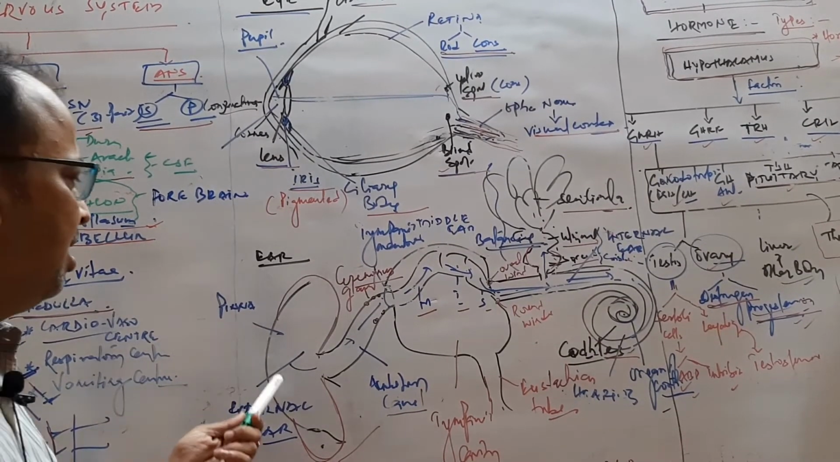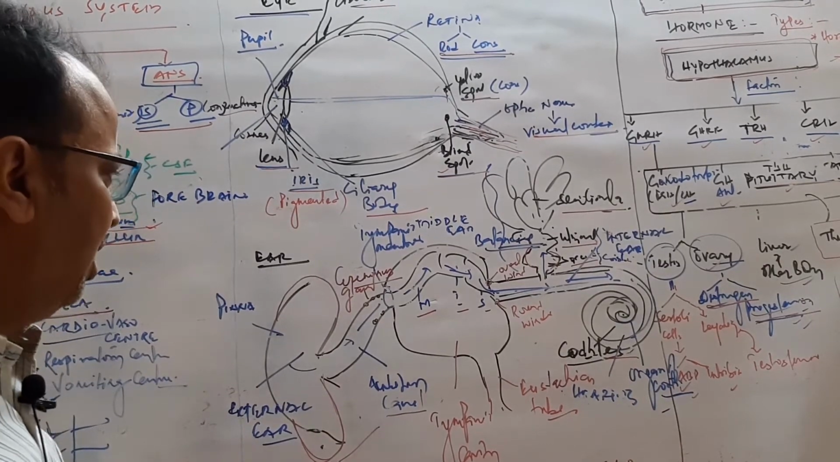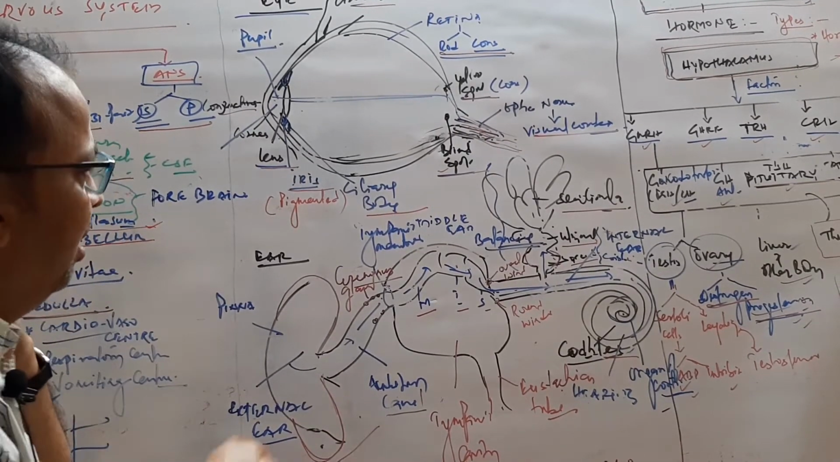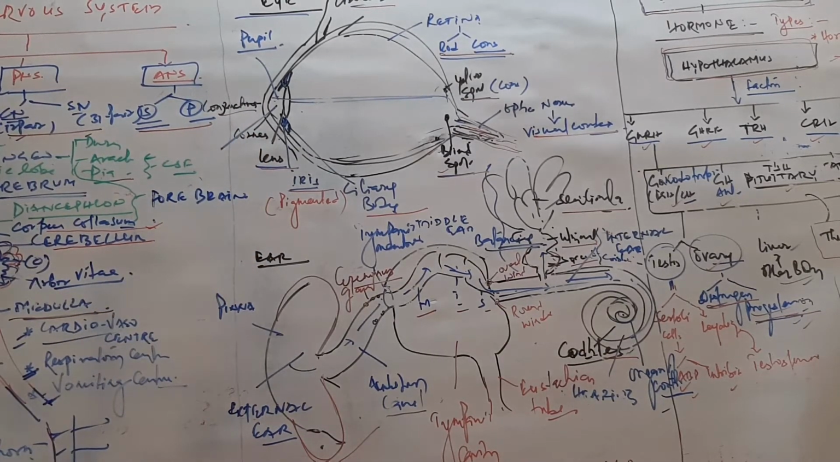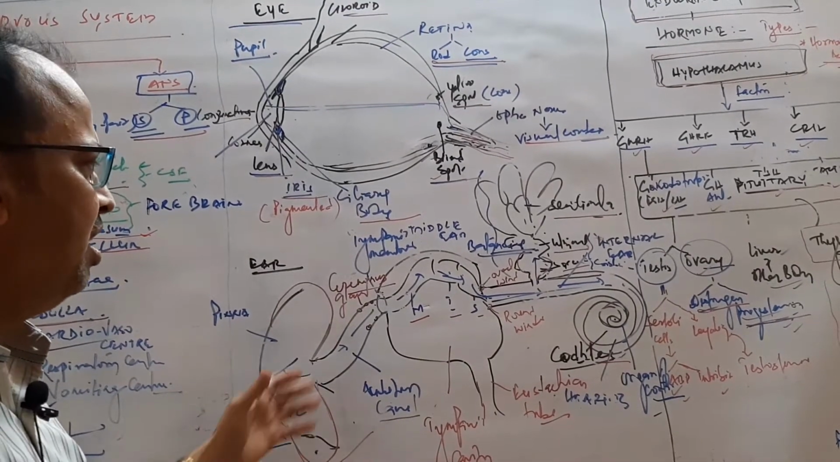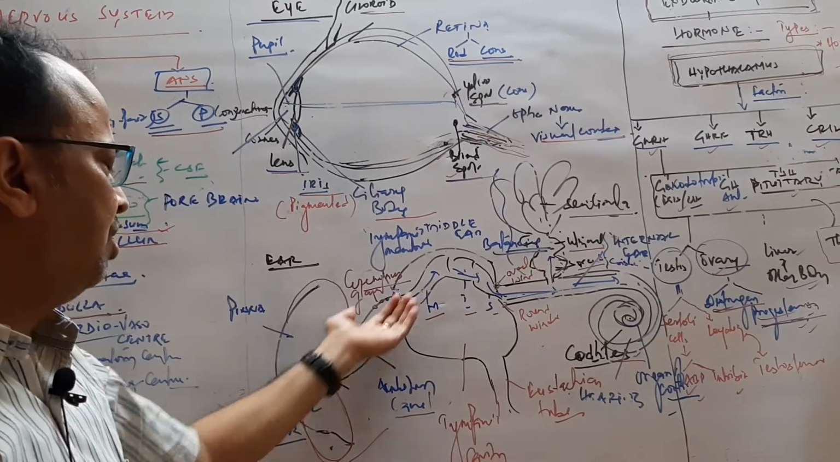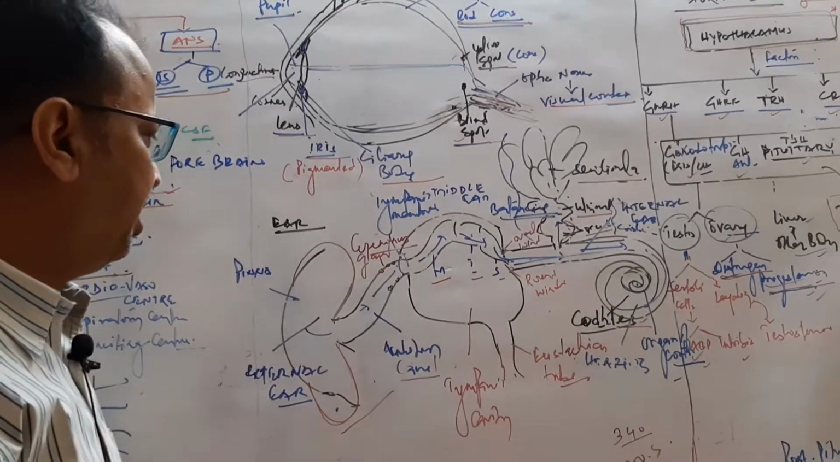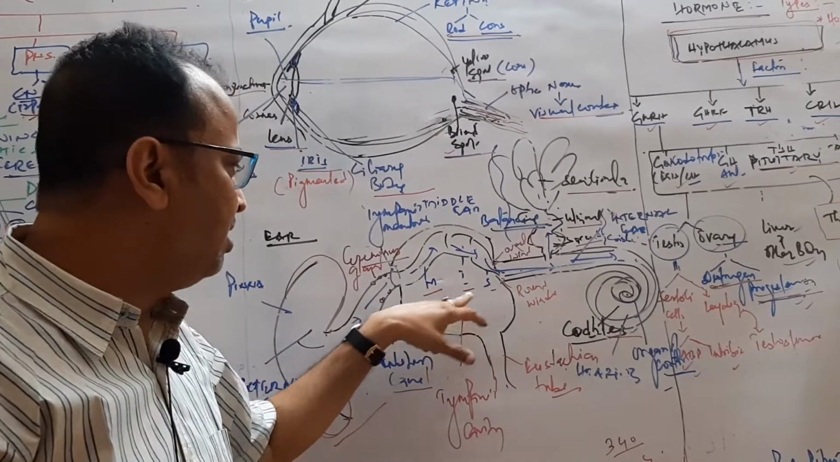Next is the ear. The ear is the acoustic organ, which is differentiated into three parts: external ear, middle ear, and internal ear. The external ear contains the pinna, which leads through a canal called the auditory canal and opens into the middle ear. The middle ear contains three bones: malleus, incus, and stapes.